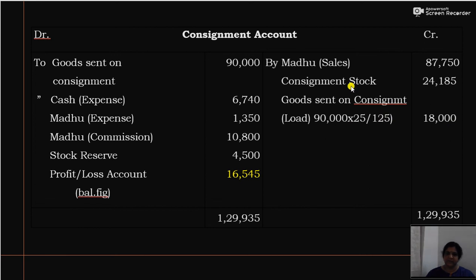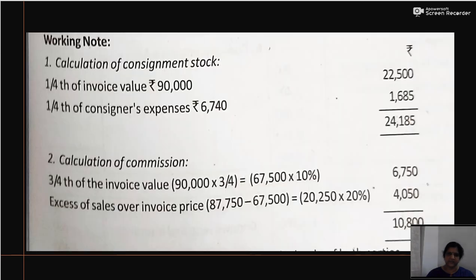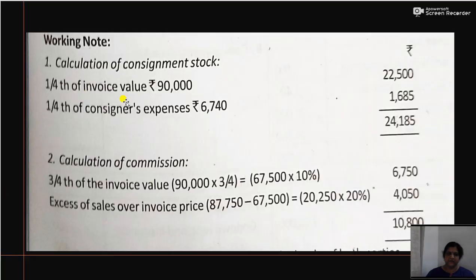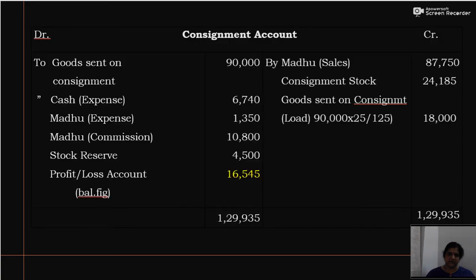Now the load on consignment stock you have to calculate. Before that you have to compute the consignment stock. Consignment stock is 1/4 of invoice price, that is 3/4 of the goods we have sold, so remaining will be 1/4. It is given in the question that 3/4 of the goods were sold for rupees 87,750. So 1/4 of invoice value 90,000 is 22,500. Now 1/4 of consignor's expense 6,740 into 1/4, 1,685. So total 24,185. Now you have to calculate the load also.